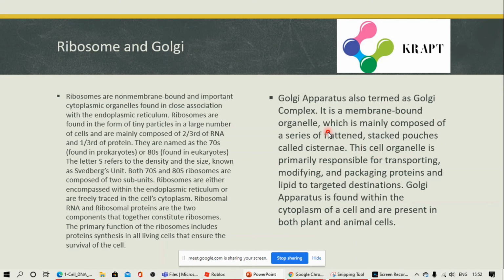Golgi apparatus. It is also termed the Golgi complex. It's a membrane-bound organelle mainly composed of a series of flattened stacked pouches called cisternae. This cell organelle is primarily responsible for transporting, modifying and packaging proteins. They package proteins and send them to other cell organelles or the targeted destination. It is found within the cytoplasm of a cell and is present in both plant and animal cells. In plants, it is not as complex as in animal cells and it is called dictyosomes.